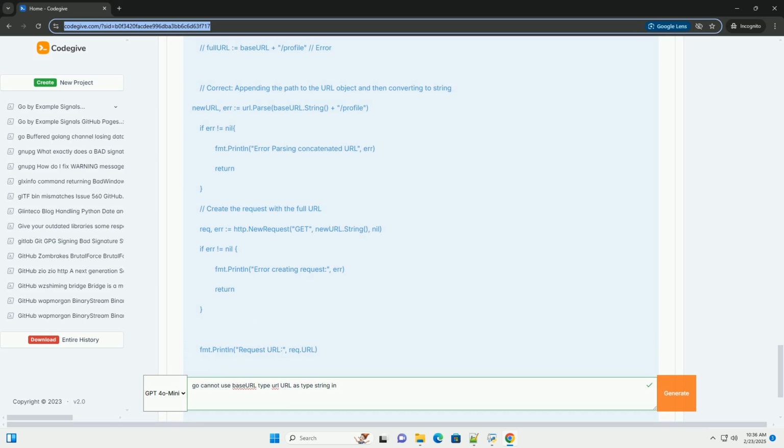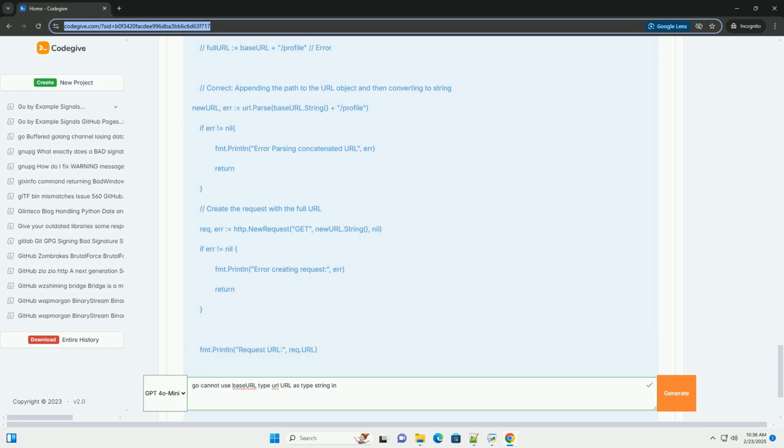Best practices and considerations. 1. Parse URLs early: parse the URL as soon as you receive it from an external source, for example user input, a configuration file, or an API response. This allows you to work with the structured url.URL object and catch parsing errors upfront. 2. Use url.Values for query parameters: always use url.Values and its methods, Add, Set, Get, Encode, to manipulate query parameters. This ensures proper encoding and avoids common pitfalls.